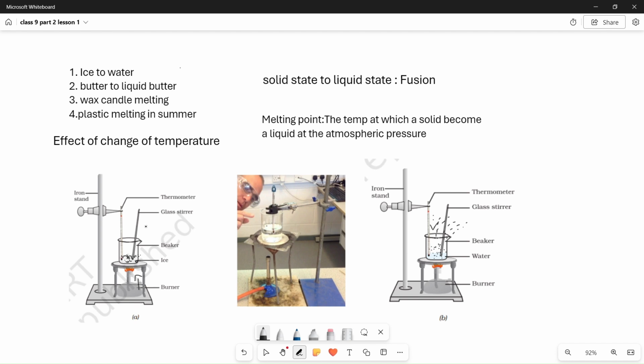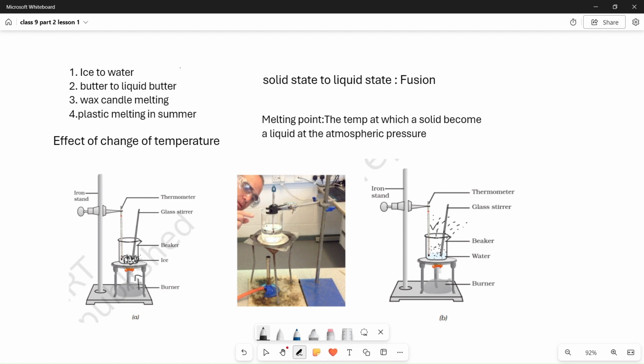So in the first experiment, take a lot of ice cubes. Suppose you take the ice cubes in this beaker. This is the beaker, this is the ice cube. Then this is the burner, called a Bunsen burner, which gives you the flame. This is the iron stand to which a thermometer is attached to record the temperature. So first start the burner, then start heating the beaker, right?